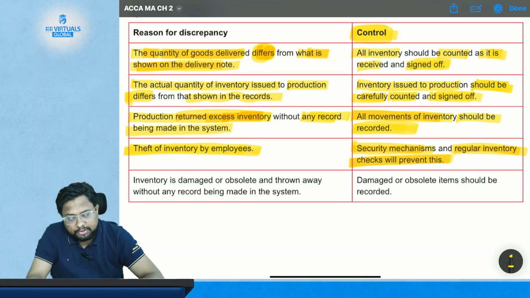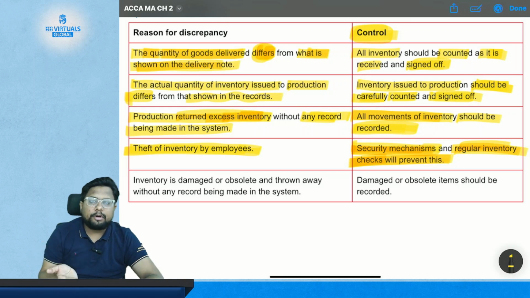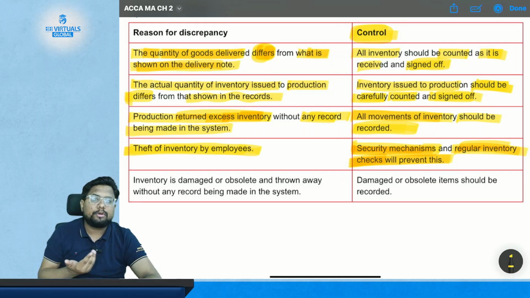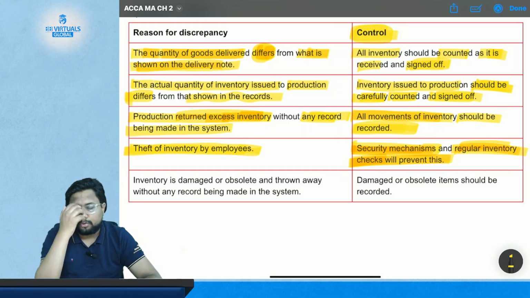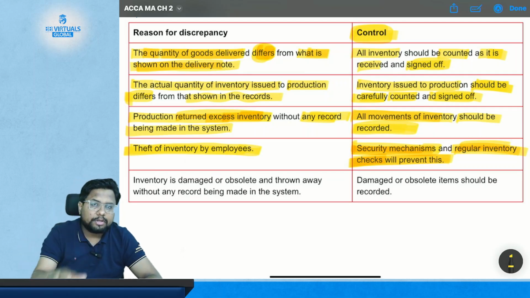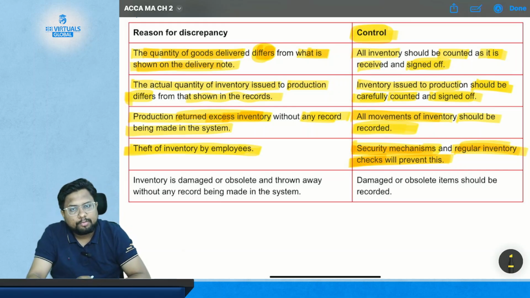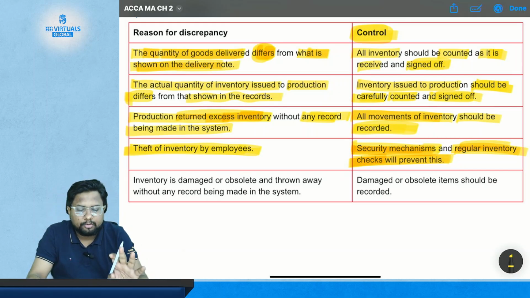This is the security mechanism and regular inventory checks. In regular terms, at the end of the day or the end of the week, you can go and count the stock so that you know whether your stock has any difference with the inventory records or not. This way you can prevent theft or stealing of inventory by the employee. So this is the fourth problem and the fourth control for that particular problem.